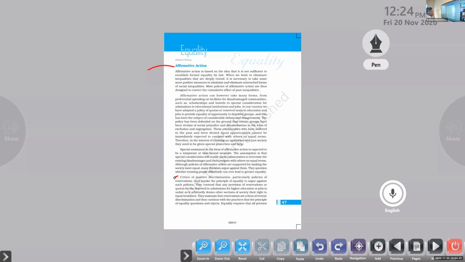Critics of positive discrimination. Is that the paragraph correct? You want to start from there, right? Let me check that. Critics of the positive discrimination, particularly policies of reservations, thus invoke the principles of equality to argue against such policies. They contend that any provision of reservation or quotas for the deprived in admission for higher education or jobs is unfair, as it arbitrarily denies other sections of society their right to equal treatment.